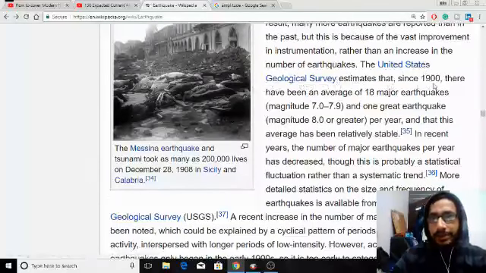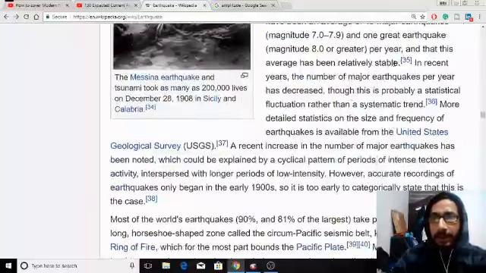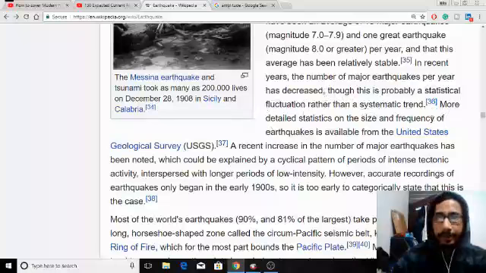The Geological Survey estimates that since 1900 there have been an average of 18 major earthquakes of magnitude 7 to 7.9, and one great earthquake of magnitude 8 or greater per year. That average has been relatively stable, right? In recent years, the number of major earthquakes per year has decreased. So it's probably a statistical fluctuation rather than a systematic trend, right?